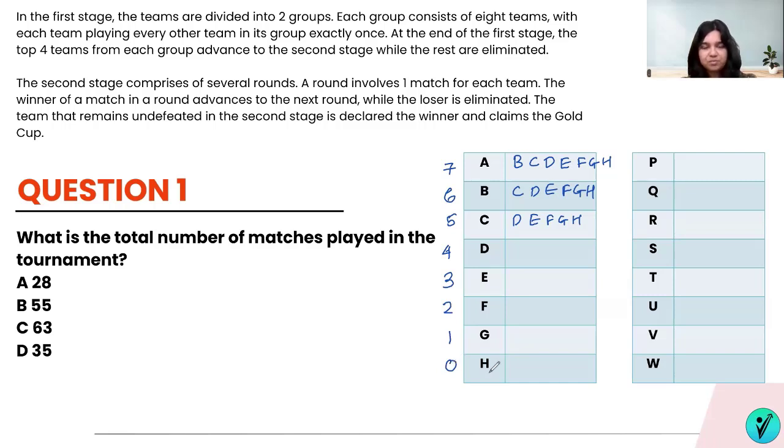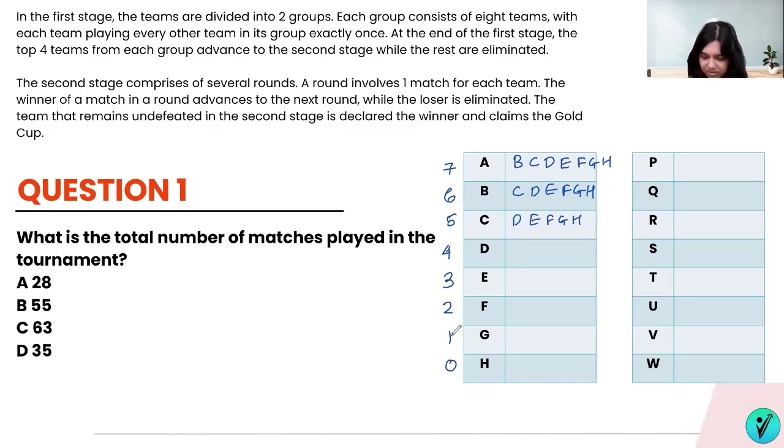That means all of the matches of H are counted in these values itself. Because C is playing with H, that is considered as one of the 5s. B is playing with H, considered as one of the 6s. A is playing with H, covered in one of the 7s. So H is not playing any extra matches apart from these. So in group 1, how many total matches do we have? We have 7 plus 6 plus 5 plus 4 plus 3 plus 2 plus 1.